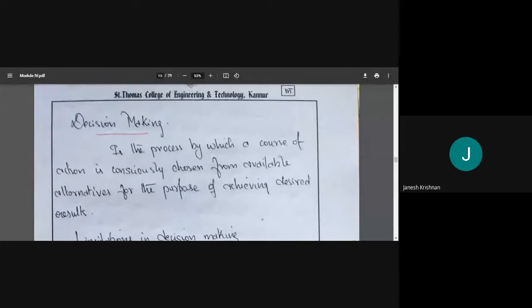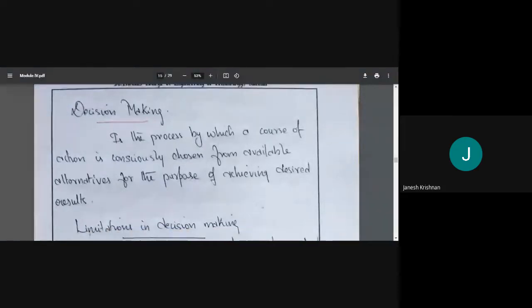And for someone else, a flight would be the best. So based on our situation, we need to consciously think about it and analyze it. It's not random, not by lot or by tossing a coin. No, we consciously choose the best one among them, and that process is decision making.